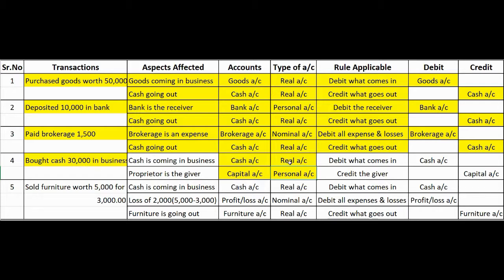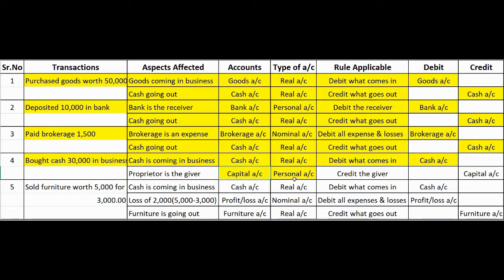Now, cash is a real account and cash is coming in the business. Therefore, as per the rule of account, debit is what comes in. So cash is a debit because it is coming in. So cash account will be debited. Now, the next is capital.